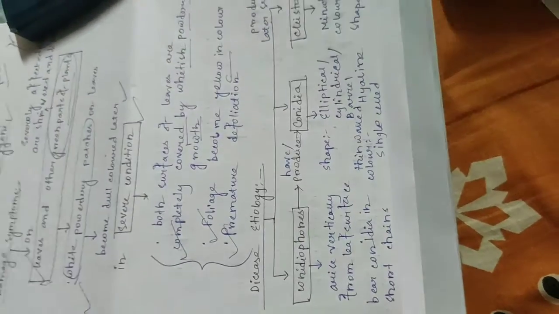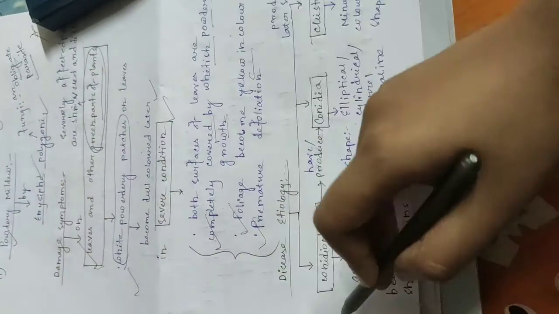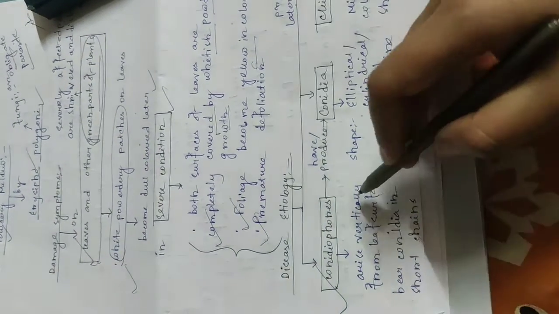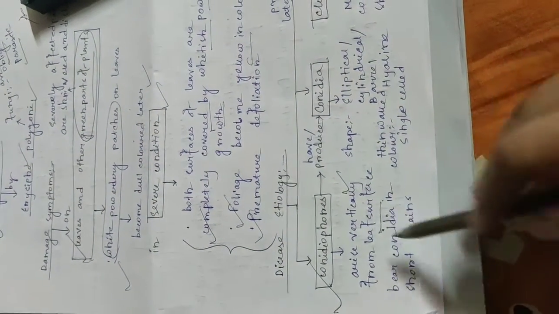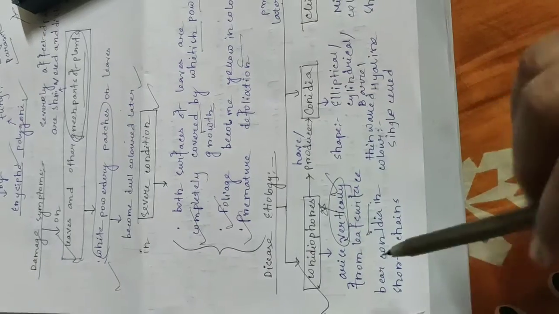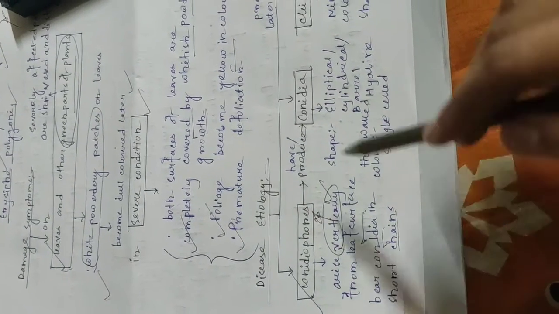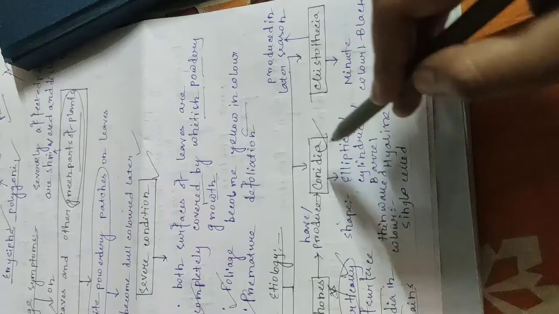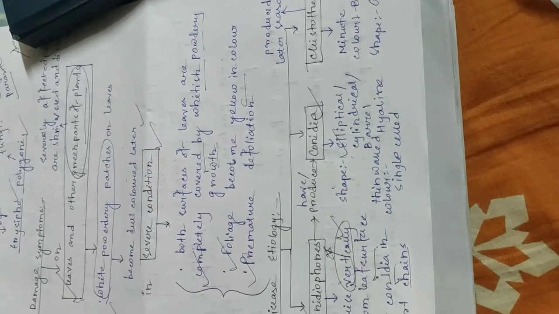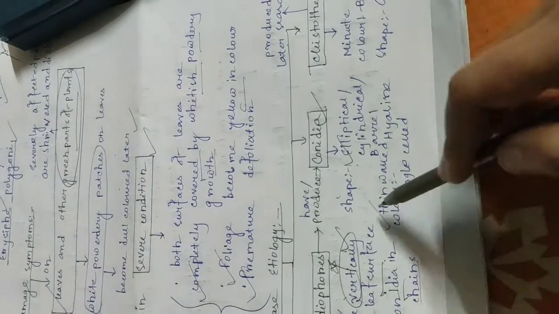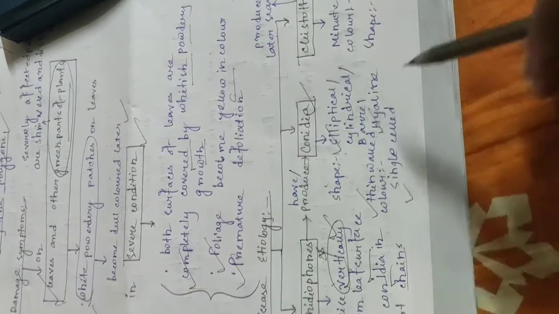Disease etiologies. Again 3 types of etiologies. First is conidiophores. Conidiophores arise vertically from the leaf surface. These bear conidia in short chains. Conidiophores produce conidia. Conidia shape is elliptical, cylindrical or barrel. Thin walled, color is hyaline and single celled.